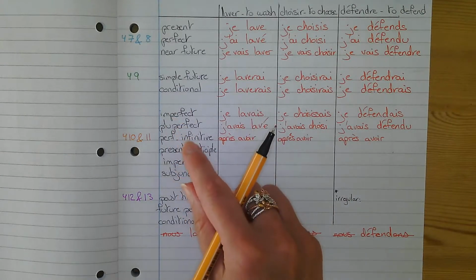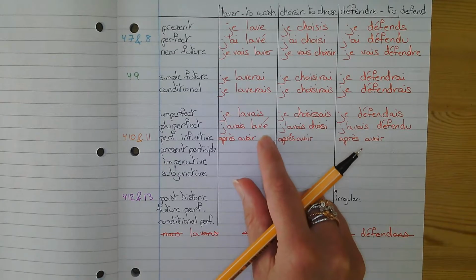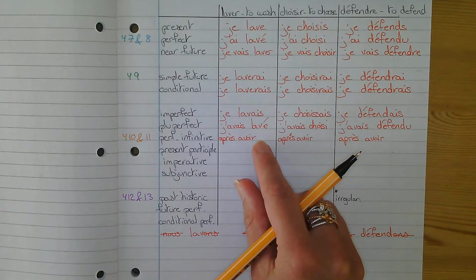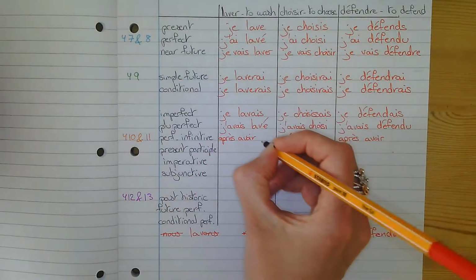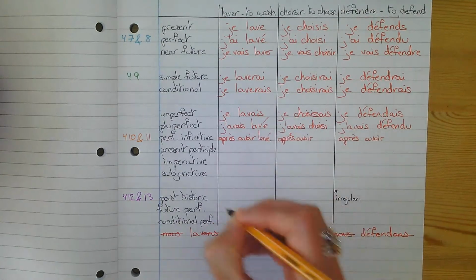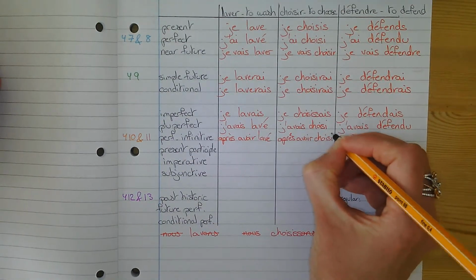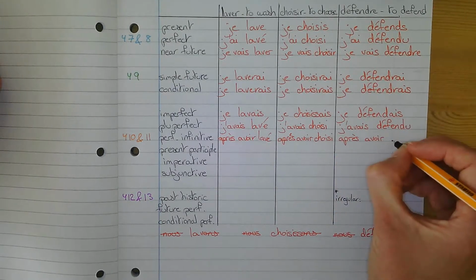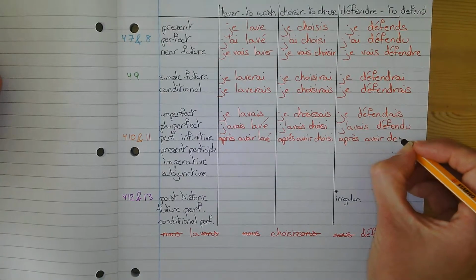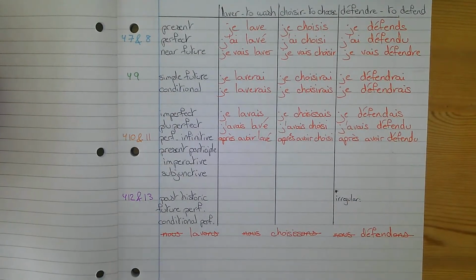But back to the formation of the tense. So I have my infinitive here. Now I'm missing the bit that makes it a perfect tense, which is the past participle, which is what we already have here and here. So once again, take off the ER, put an E accent, take off the IR, put an I, there's no accents, and take off the RE, put a U, and here I need an accent.